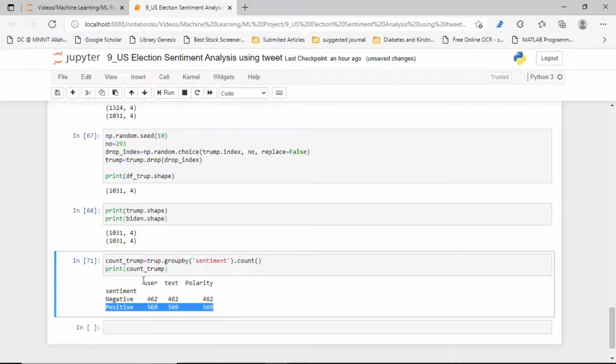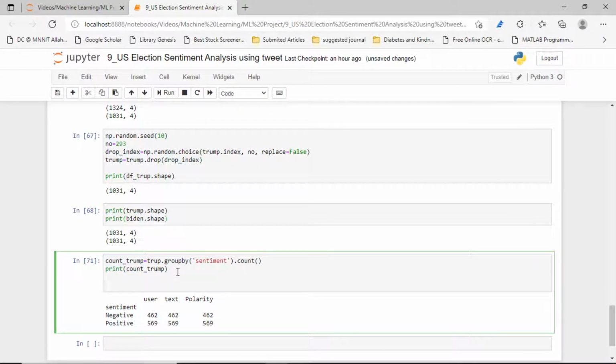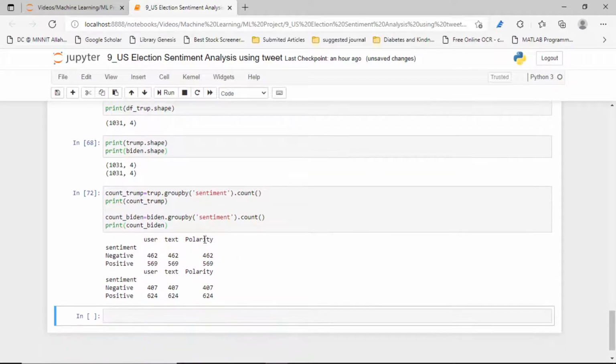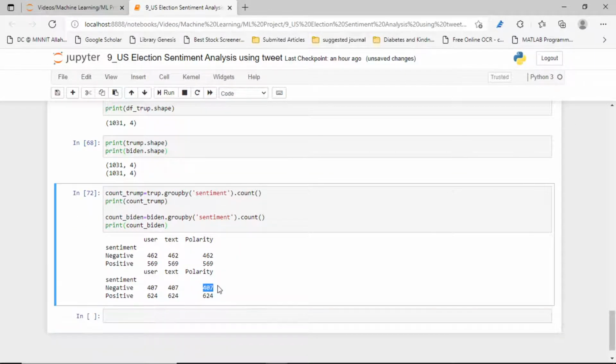So similarly for Trump also, sorry, Biden also. Yes, guys, you can see 407 negative for Biden and positive for Biden is 624. Okay, that's simple.